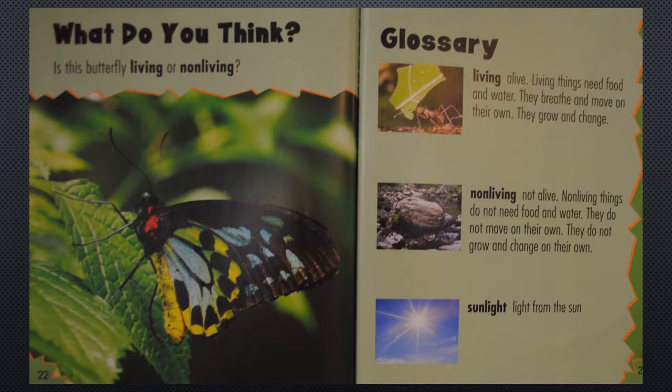Glossary. Living. That means alive. Living things need food and water. They breathe and move on their own. They grow and change.